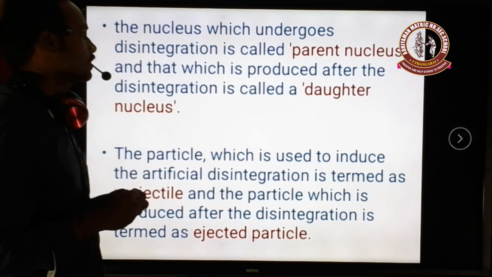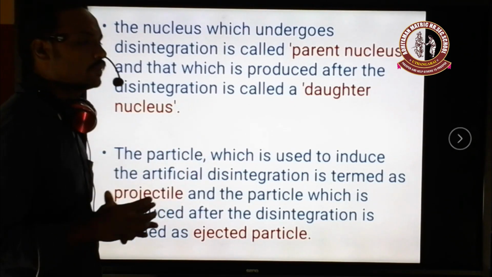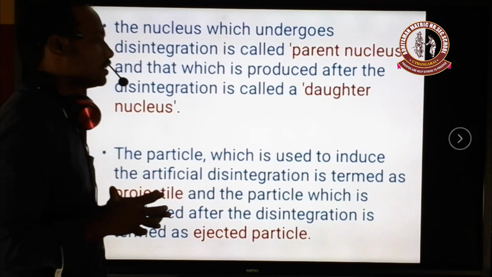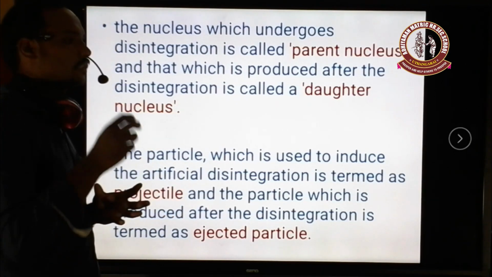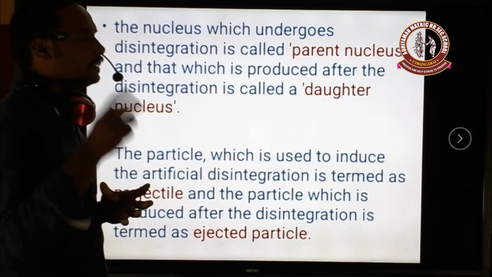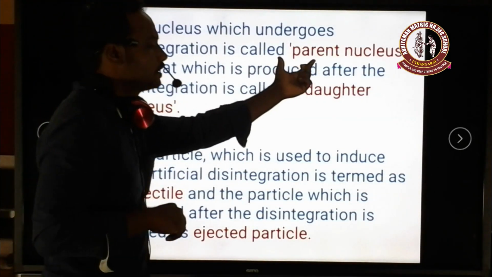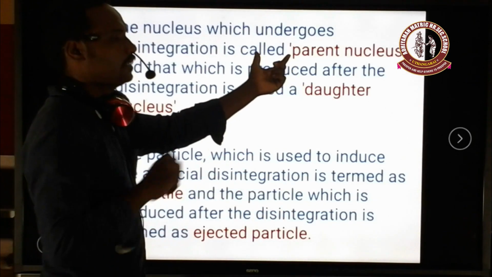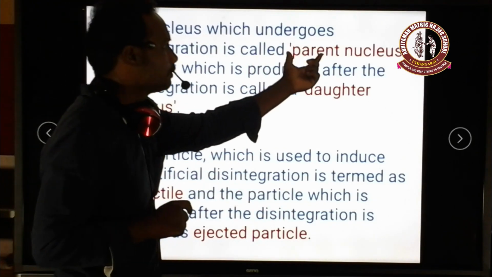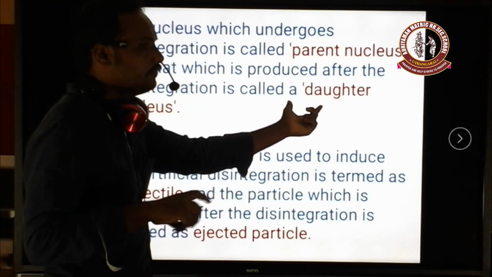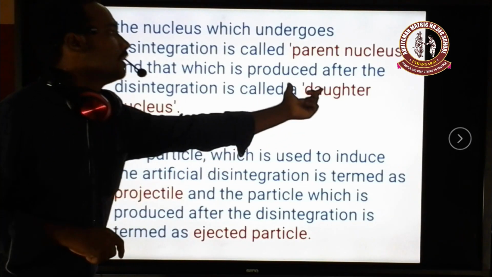The disintegration process is nothing but the splitting process or decay process. After the disintegration process, some amount of nucleus is present. That nucleus is taken as the daughter nucleus. The parent is the one entering the disintegration process, and the one left after the disintegration is called the daughter nucleus.